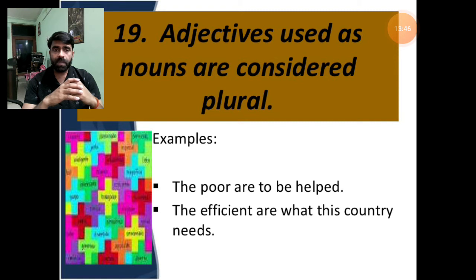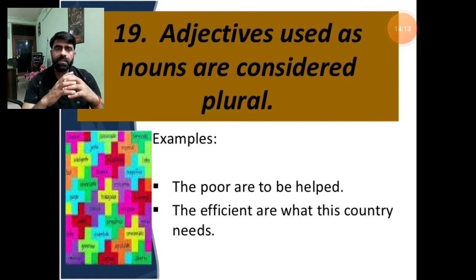We can take many examples. The poor are to be helped. You are aware that the plural form of poor is the poor. If poor is taken in the form of a noun, its plural form will be the poor. So here the adjective poor has been used as a noun, and we are going to use the plural auxiliary. The poor are to be helped.